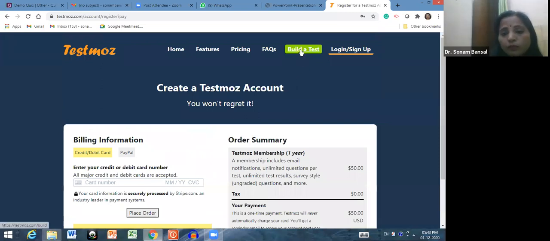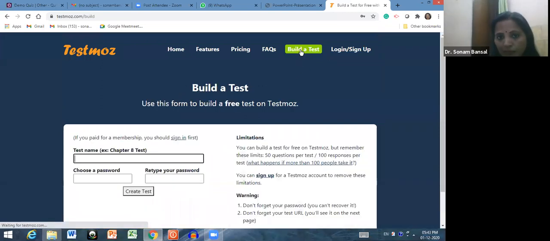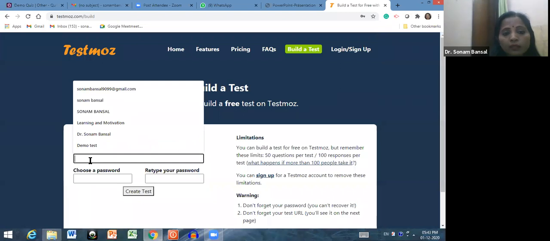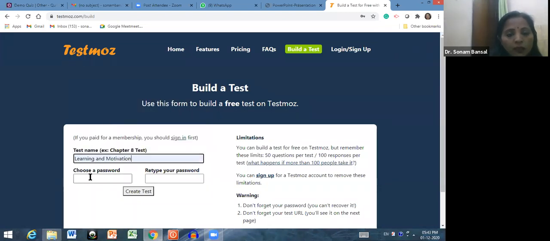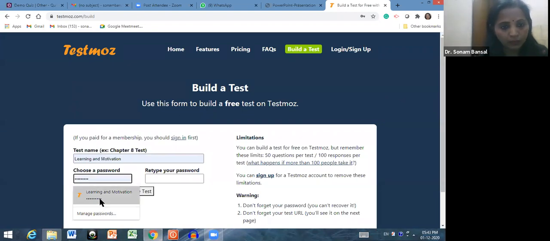So if you don't want to enter your credit card or debit card number, then you need not go for sign up. You have to go to build a test simply and type your test name here. So let me type my test name here, learning and motivation. So I am creating a new password.